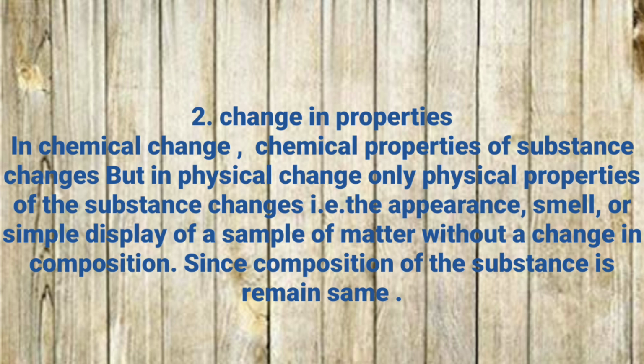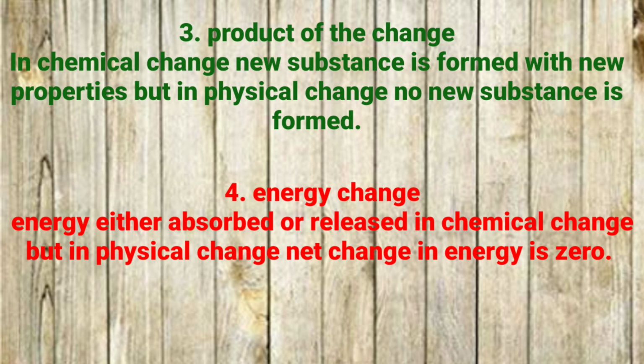Since the composition of the substance is not changing, no new substance is formed. Next one is product of the change. What is the product in the physical change and chemical change? In chemical change, a new substance is formed with new property. So during the chemical change, a new product is formed. In physical change, no new substance is formed because the chemical composition remains the same.